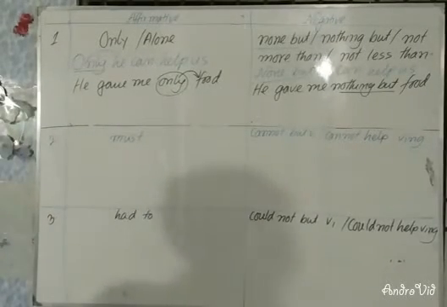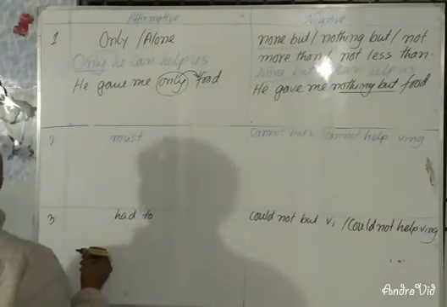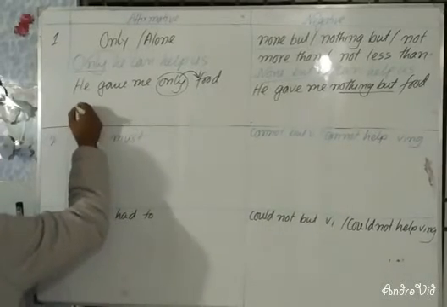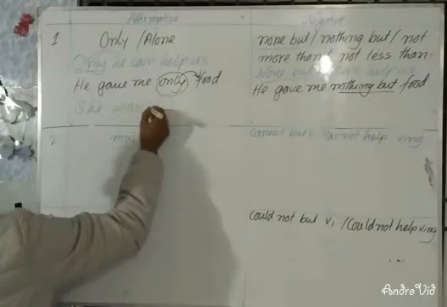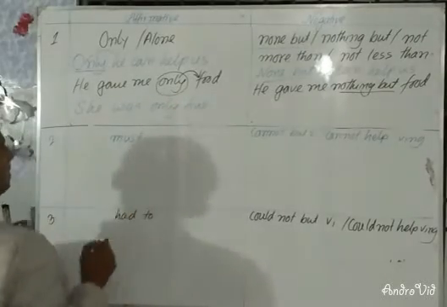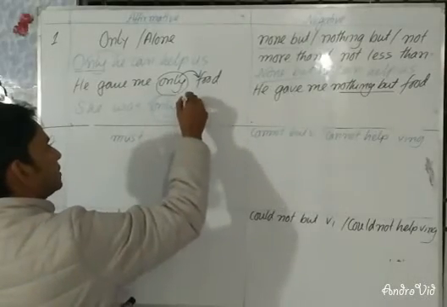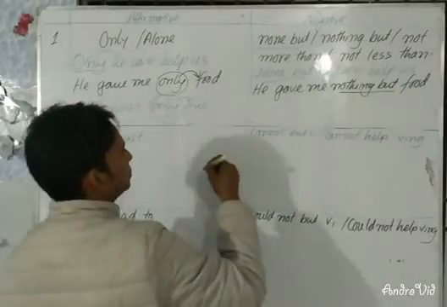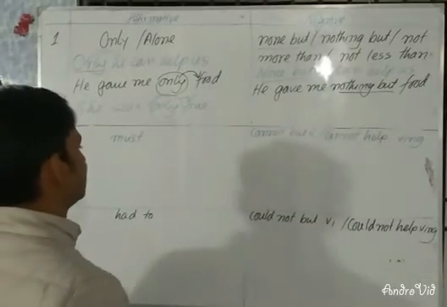Now I am going to give you an example. If only indicates a figure or quantity: She was only 5. If you have this, only indicates the figure, so you will have to use not less than or not more than instead of only.